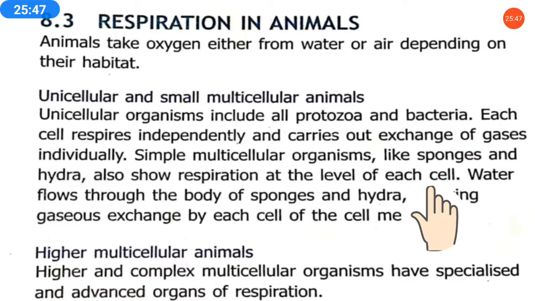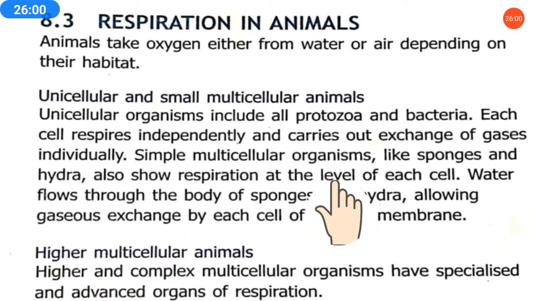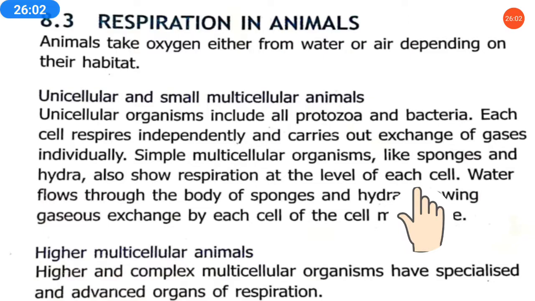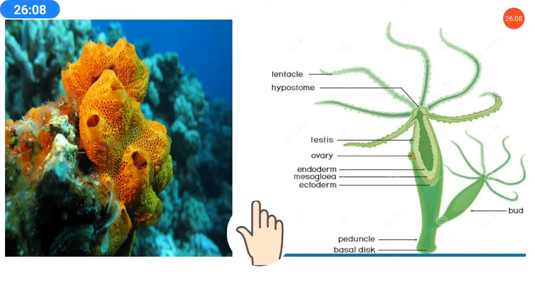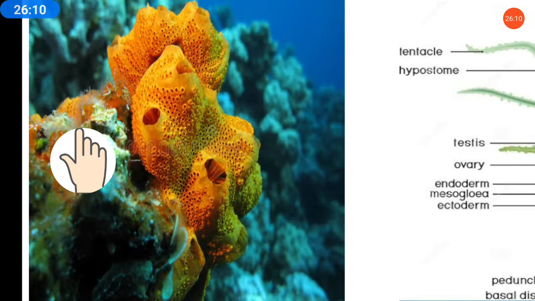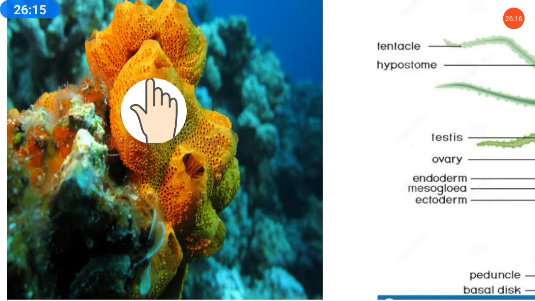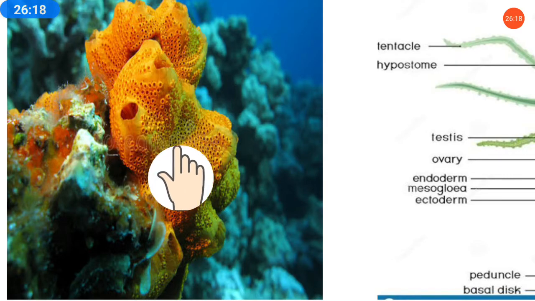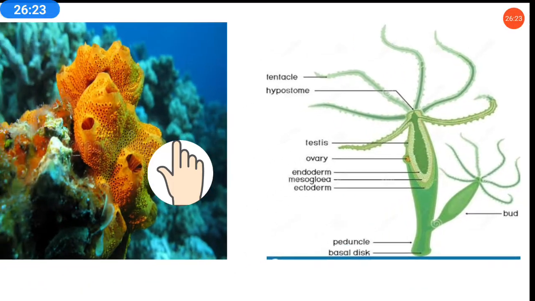But here simple multicellular organisms like sponges and hydra also show respiration at the level of each cell. Now because in the multicellular organism many different cells are present, many different cells respire. So the sponges and hydra also show respiration at the level of each cell, means each cell of this organism respires. Okay, now hydra and sponges, how they look, see, this is hydra, okay, and this is sponges. They are present in water. It is present in sea. So they are multicellular organisms. They have many cells in their body. So each cell of their body respires, does exchange of gases process.